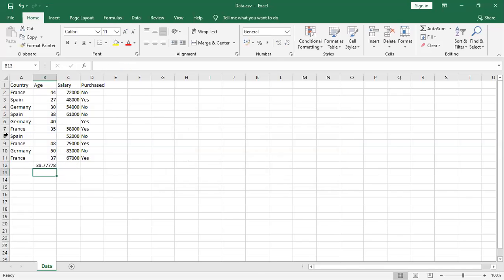If you perform the average of all these, it is 38.77 something. I want to keep this average in the Spain column, so for this person I want to give age as 38.77 something.